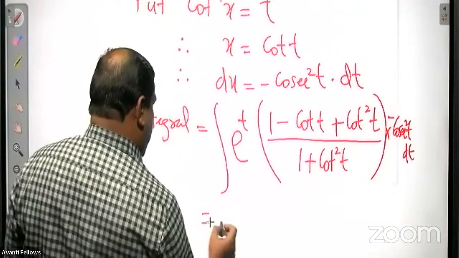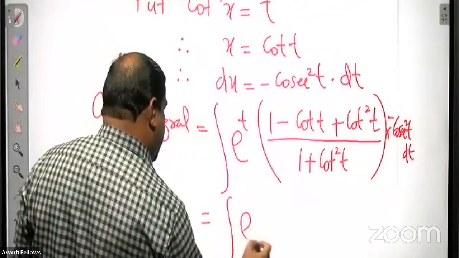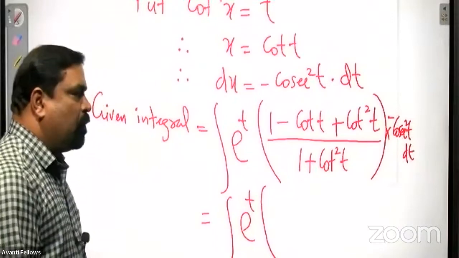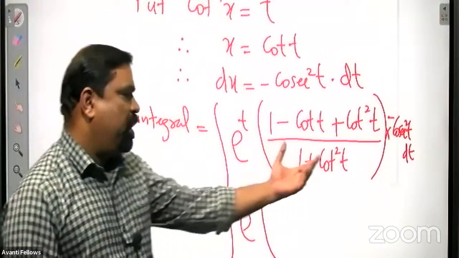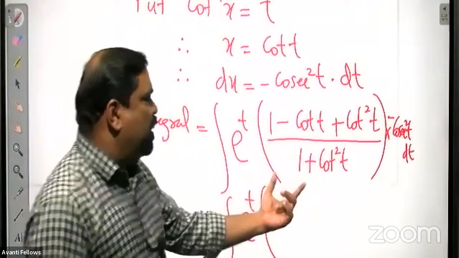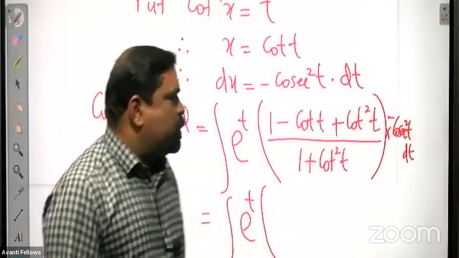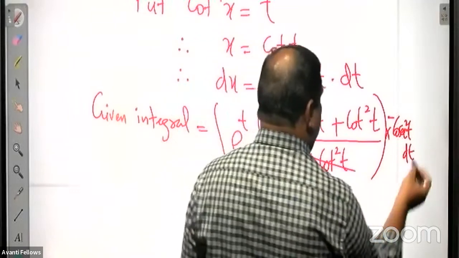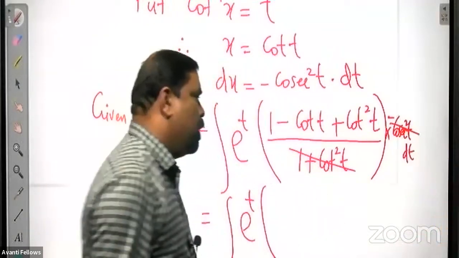So that is equal to the integral of e raised to t in bracket. You can see the denominator is 1 plus cot square t, that is cosec square t, and in the numerator also you can see cosec square t. So both will be cancelling.